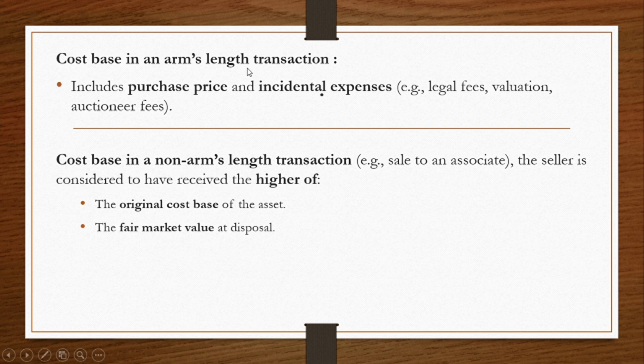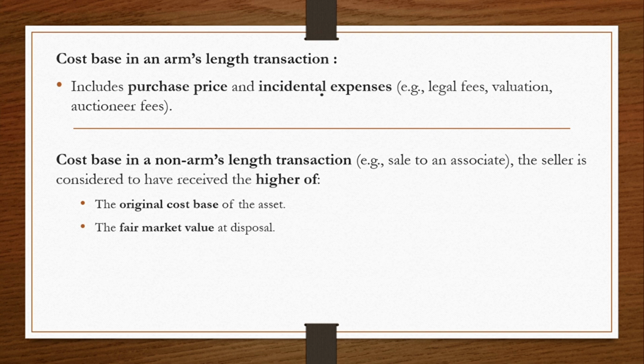In an arm's length transaction, we said the parties are independent. You meet a buyer from you don't know where, and they also don't know you, so you're two independent people and everyone is acting in their own best interest. That is an arm's length.